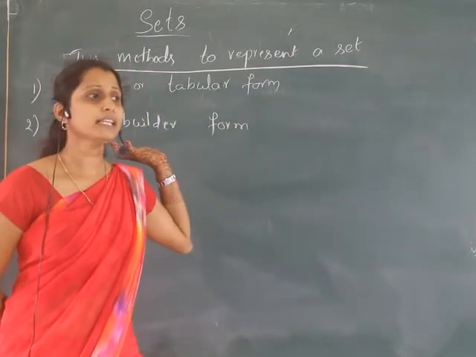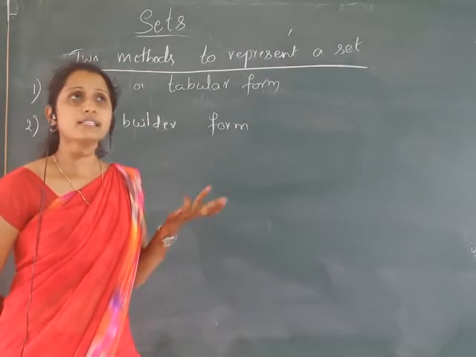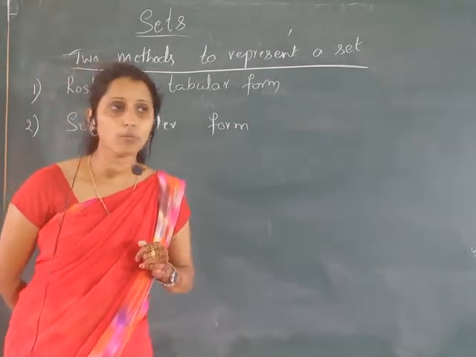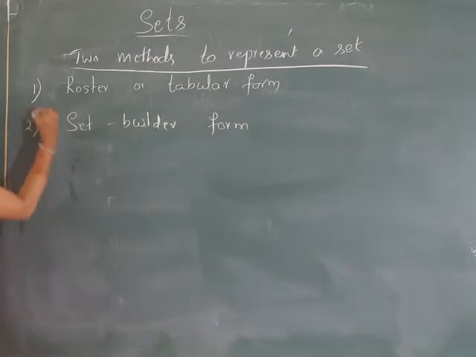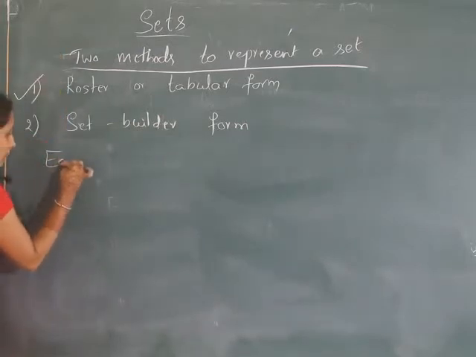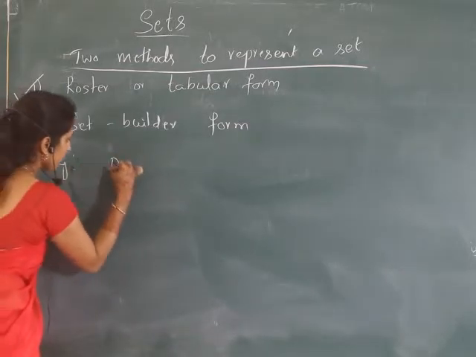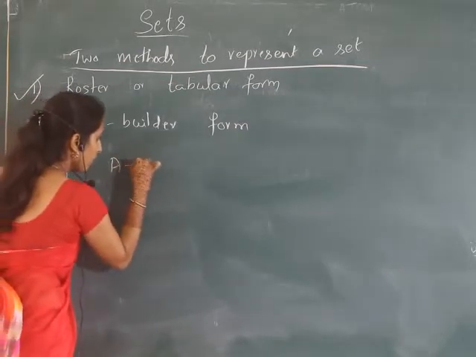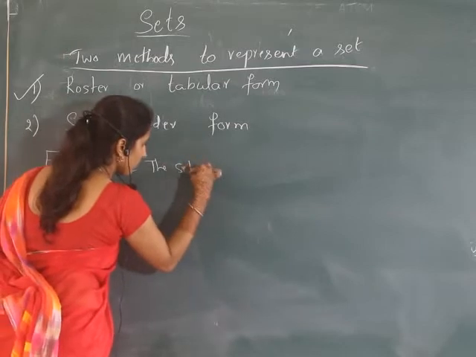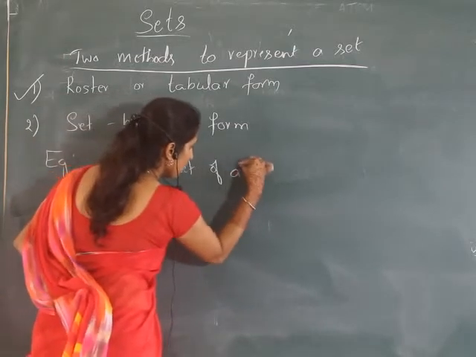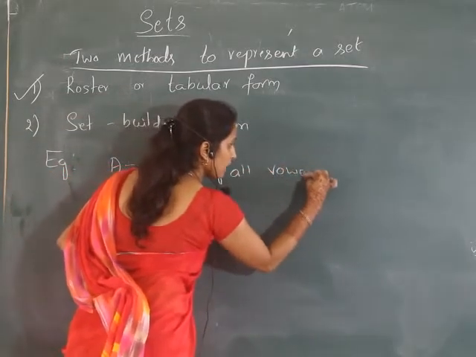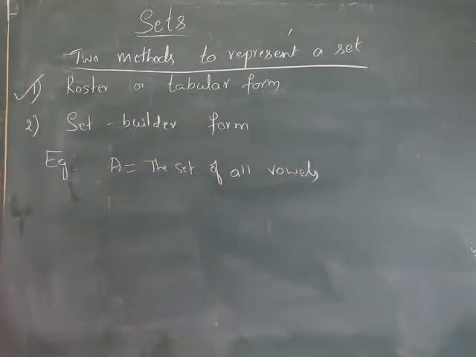I am discussing roster or tabular form, so I will take an example. A is a set, the set of all vowels.